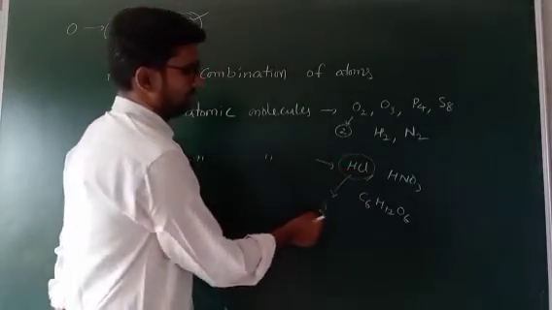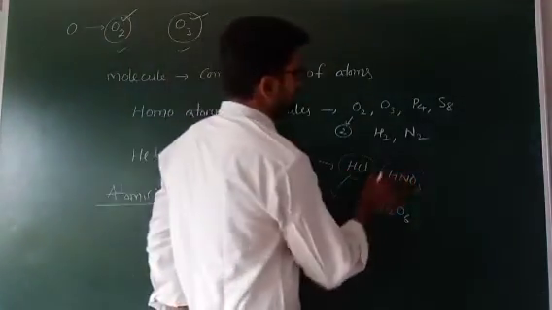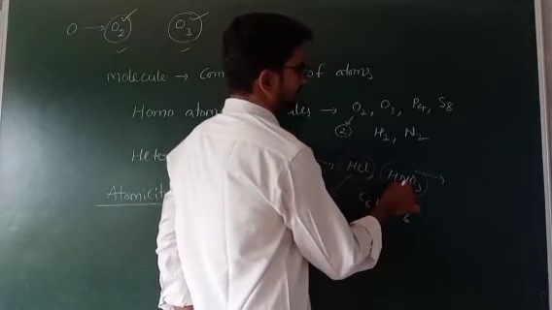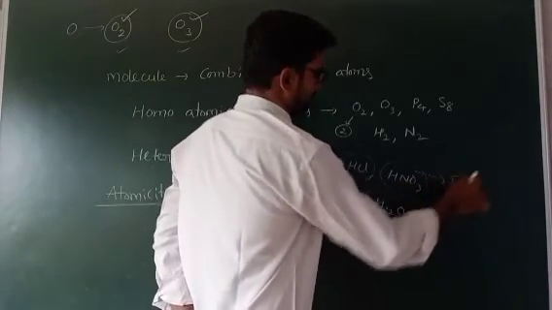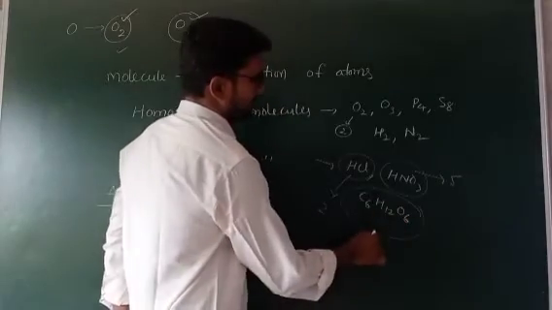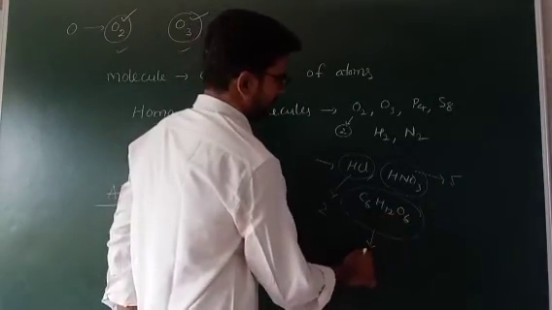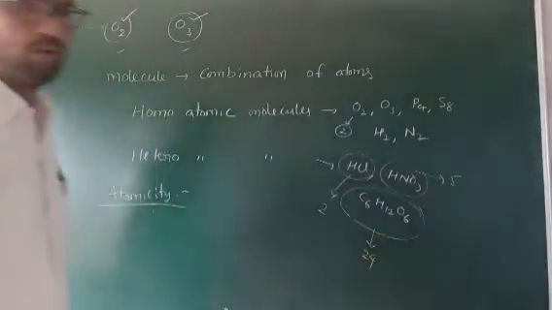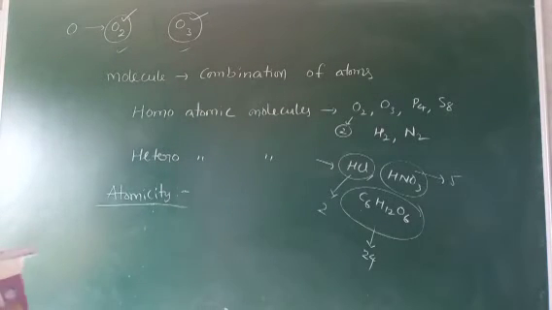Because one hydrogen, one chlorine. HNO3 atomicity: 1 hydrogen, 1 nitrogen, 3 oxygen, 5. C6H12O6 atomicity: 6, 6, 12, plus 12, 24. This is about atomicity. Okay, next one.